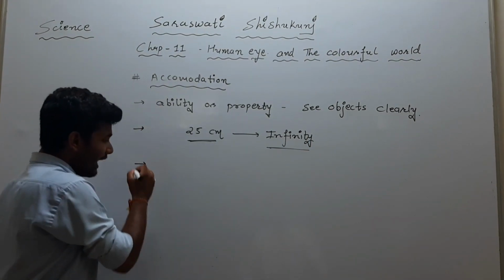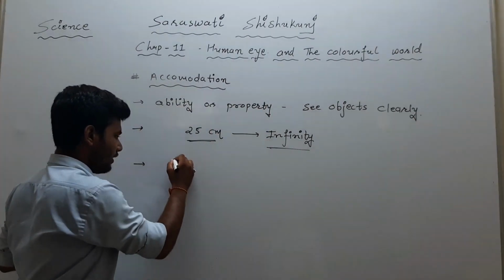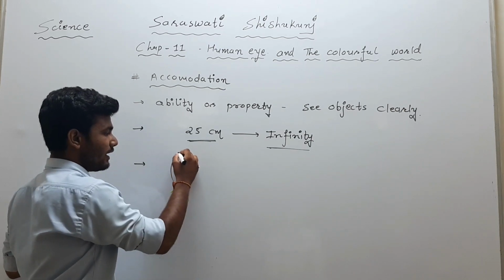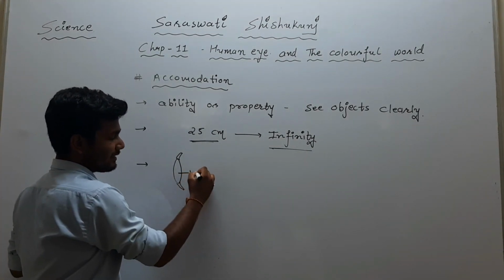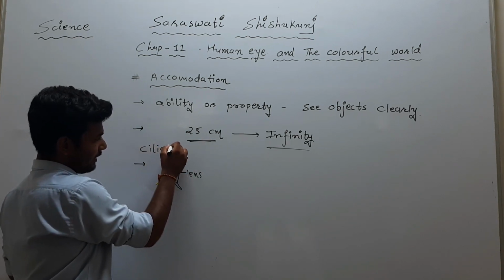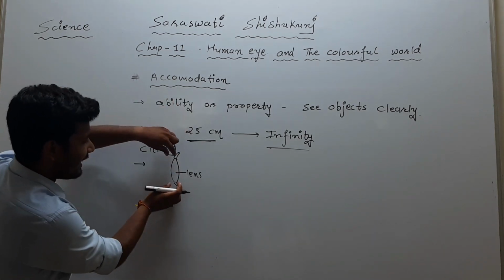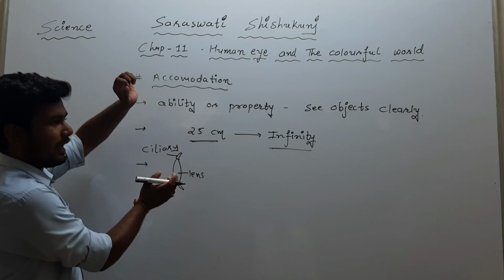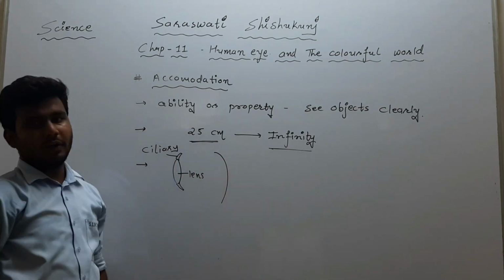Now, as we have studied in the human eye, the thickness of the eye lens is controlled by the ciliary muscles. Due to the ciliary muscles, the eye lens changes its focal length, and by that we can obtain the image on the retina.